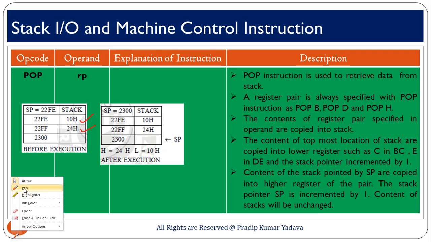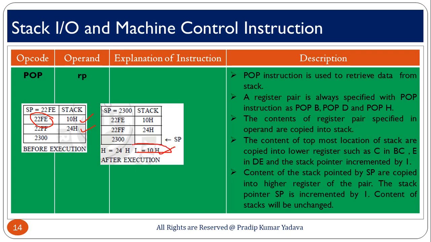Okay, so see here what happens. First the value will be incremented, and the content of this location will be copied into L, meaning the lower byte, and again this will be incremented and that data will be copied into H, because here finally the value of the stack pointer is 2100.